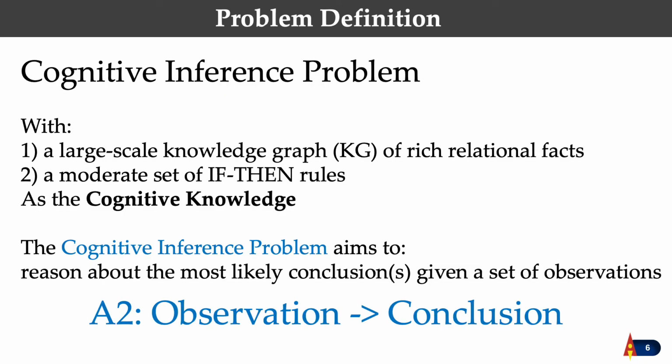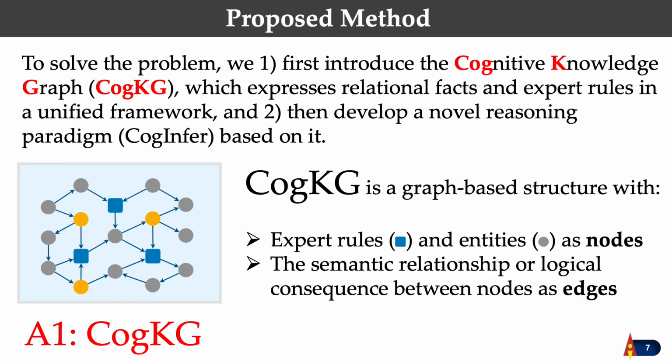So in this work, we introduced a novel reasoning task, namely the cognitive inference problem. With a large-scale knowledge graph and a moderate set of if-then rules as preliminaries, we focus on such situations where observation leads to conclusion based on the cognitive knowledge, which is essentially different from the traditional KG inference problems such as link prediction. To solve the above problem, we first introduced the cognitive knowledge graph, namely CogKG, and then developed a reasoning inference paradigm based on it.